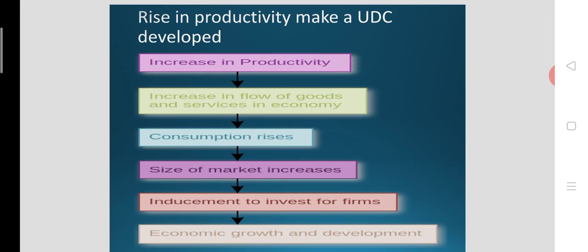And increase in productivity could lead to increase in flow of goods and services in an economy. Productivity could happen in industrial sector, manufacturing sector, construction sector, agricultural sector, services sector. So everywhere productivity should be there. Then when productivity is realized, economy would flourish with the flow of goods and services. That means the consumption will rise normally, and when demand is increasing, consumption is increasing, market size will also increase. Market size will be determined by many factors.